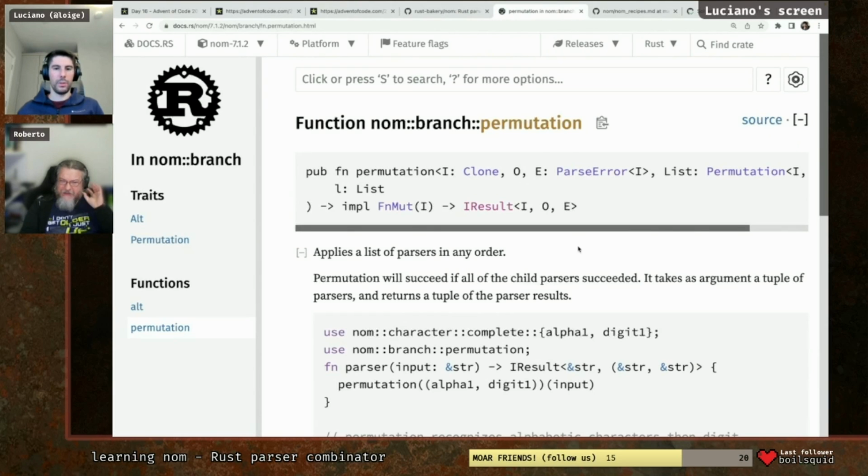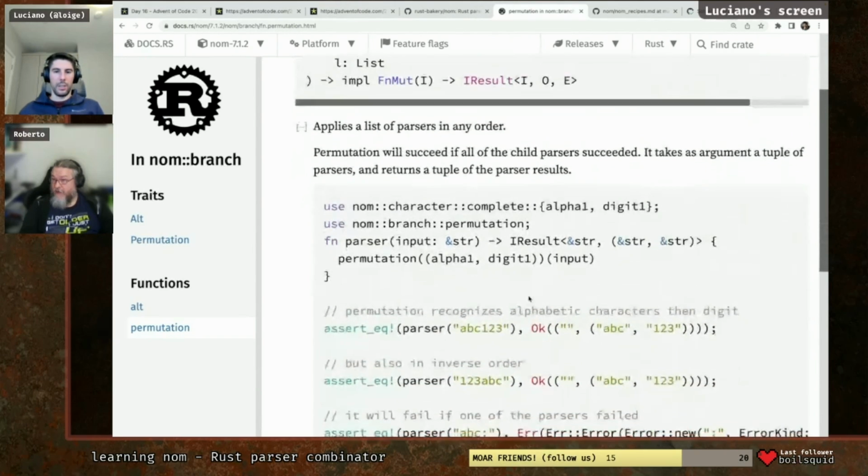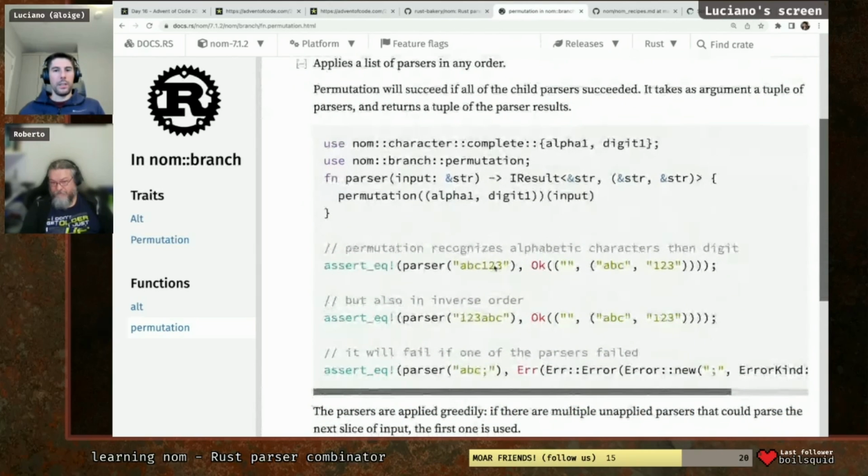Permutation. Yeah, what does it do? The name suggests something useful to me. Applies a list of parsers in any order. Permutation will succeed if all of the child parsers succeed. It takes as argument a tuple of parsers and returns a tuple of the parser results. In any order, so cool. Let's see the example here.